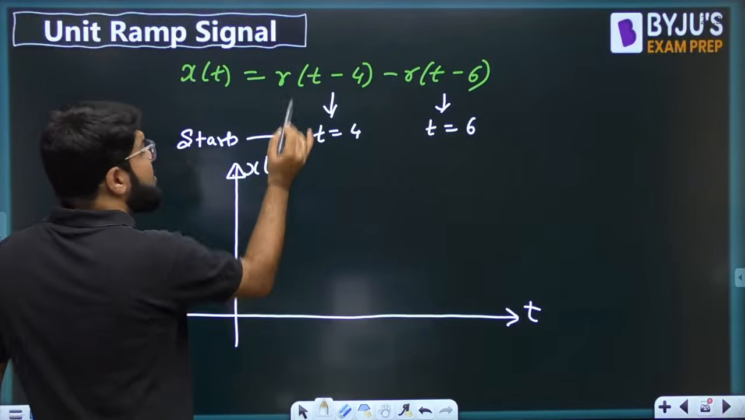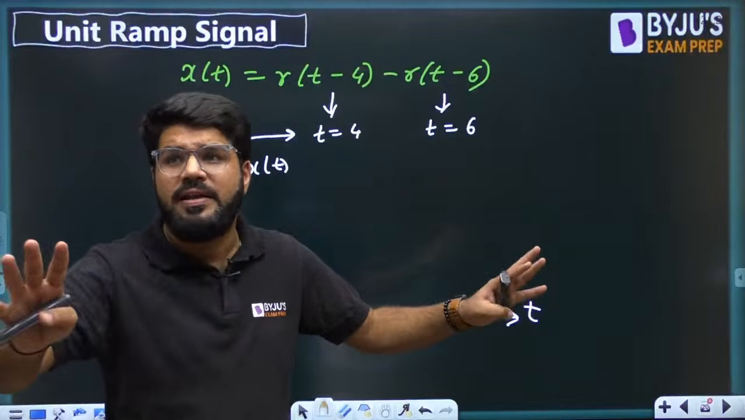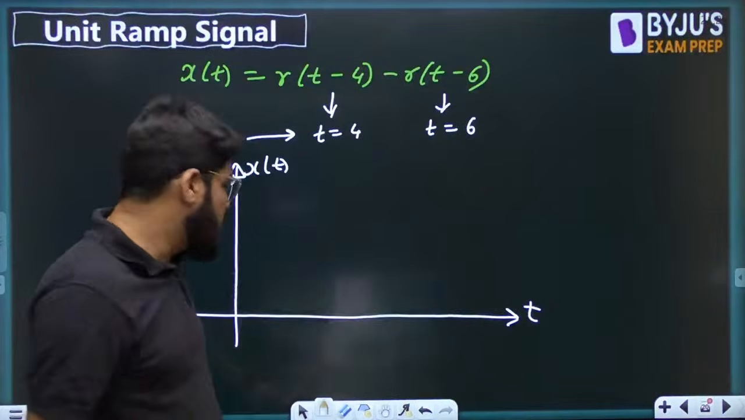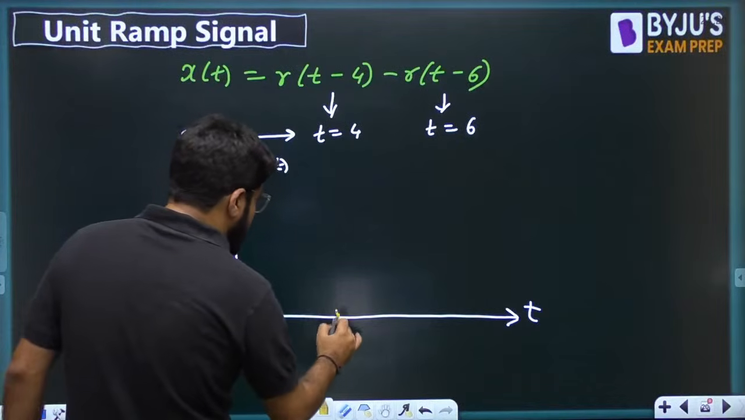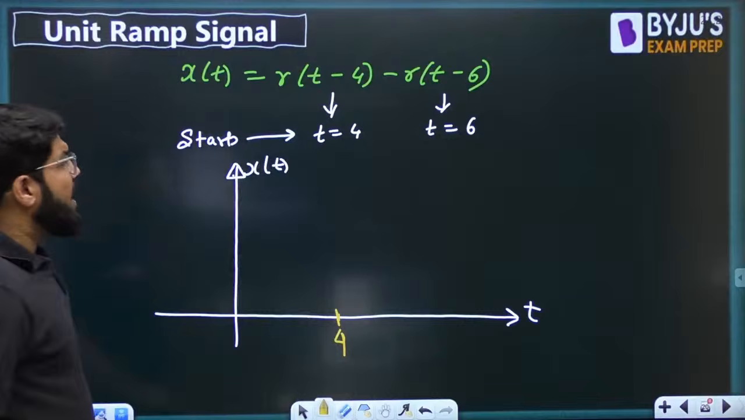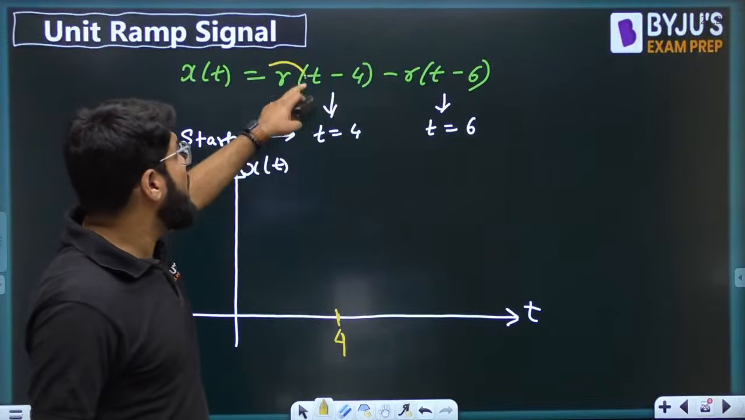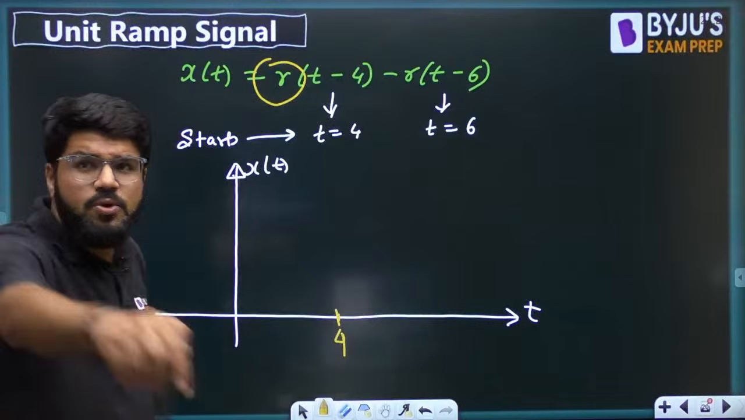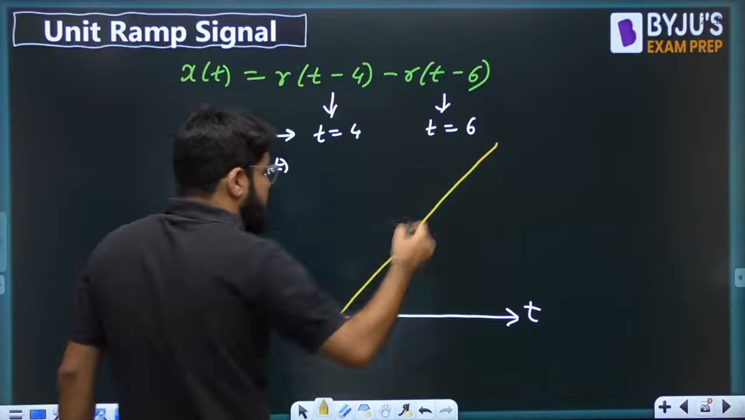So where is the first ramp starting? That is itself at t equal to 4. So that means there is no activity before t equal to 4. And at t equal to 4, there is only one ramp signal. What is the slope of that ramp signal? It is just 1 into r, which means unit slope. So there should be a ramp signal with unit slope.